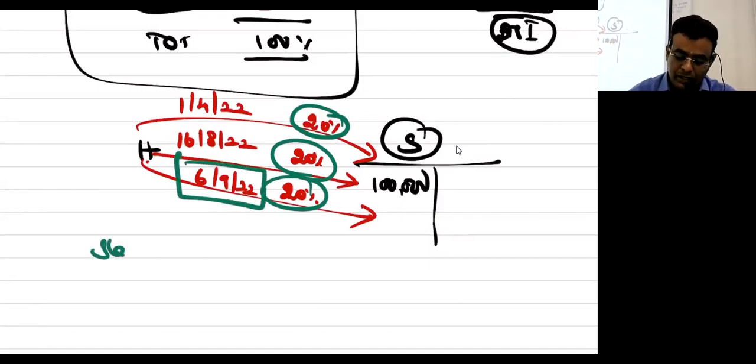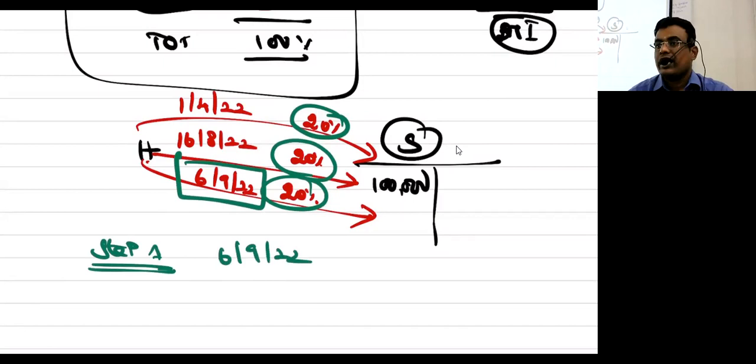For the purpose of step number 1, I should take only 6,922. Consolidation is recorded at the date when you acquire the control.